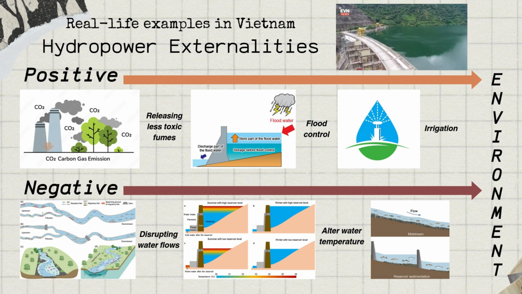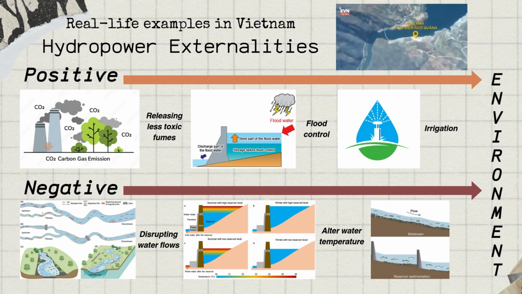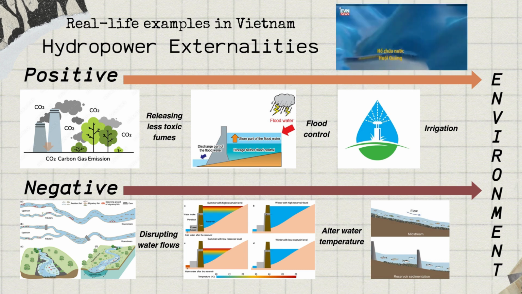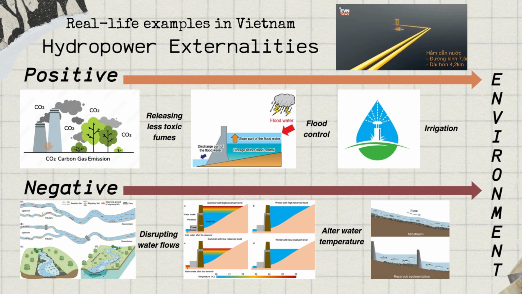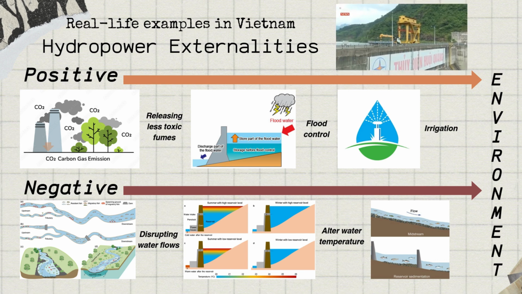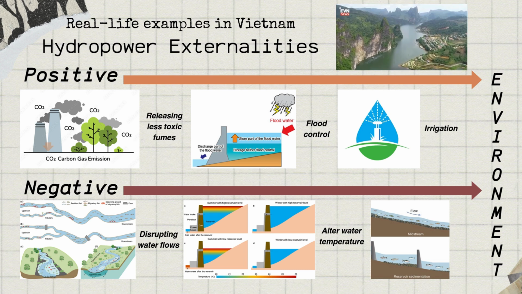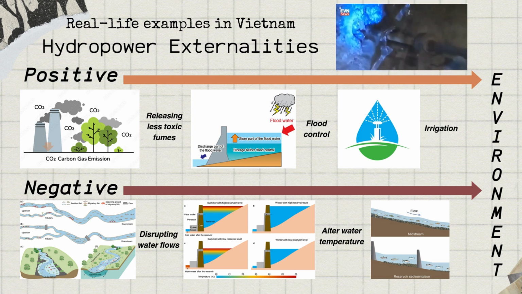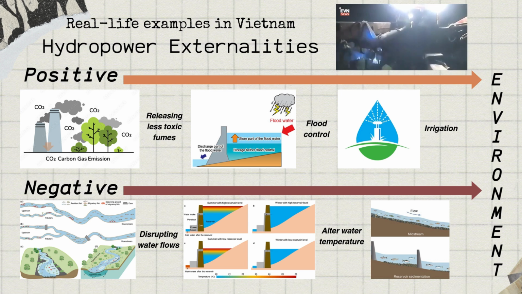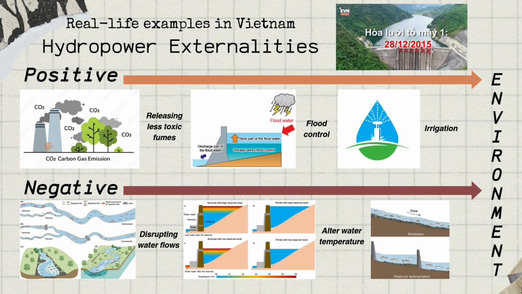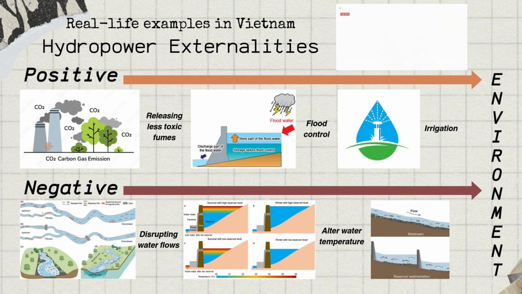However, the construction of hydropower dams can negatively affect river ecosystems. Reservoirs can disrupt natural flow and water temperatures and harm aquatic biodiversity. Moreover, dams can block fish migration routes, hindering reproduction and resulting in population declines.